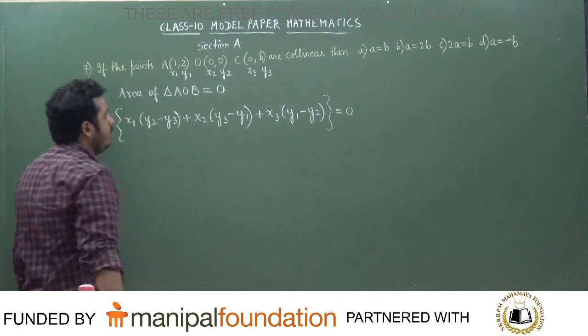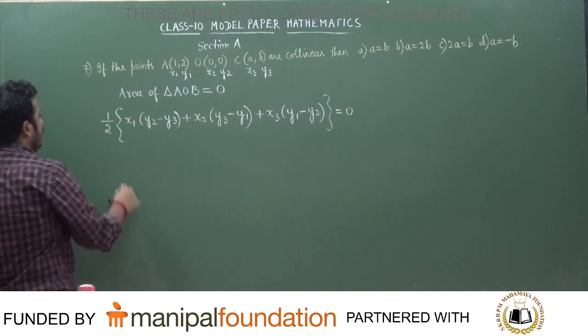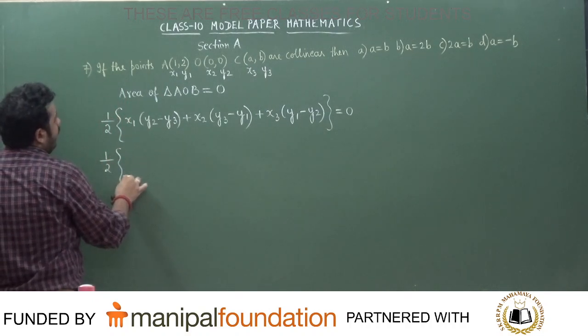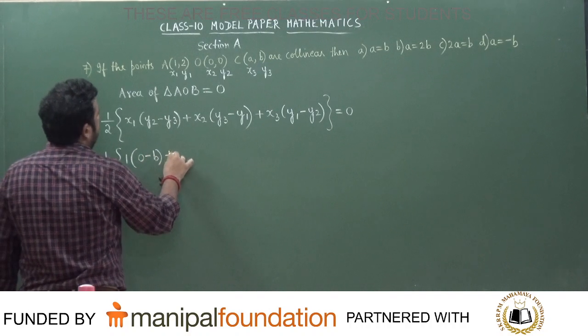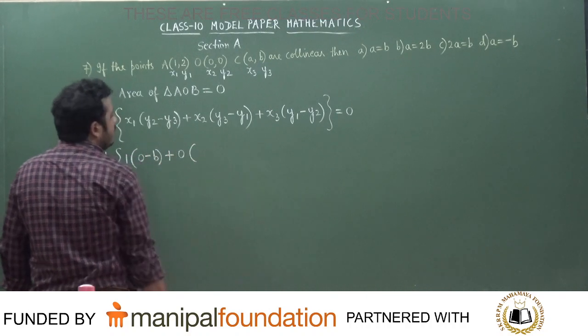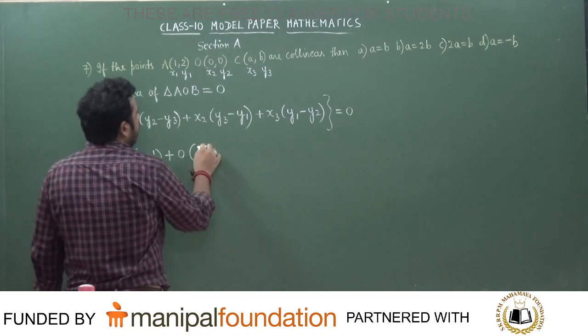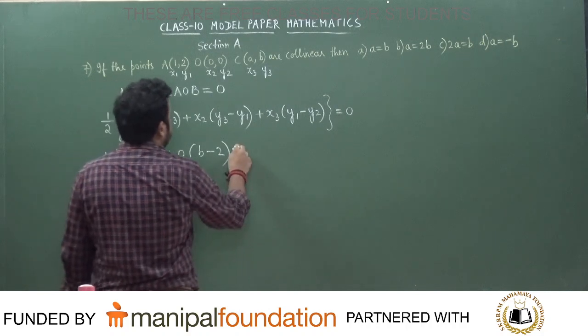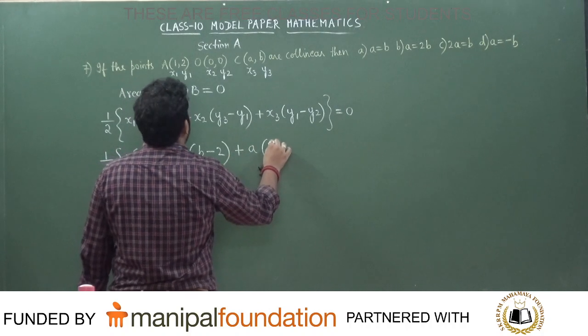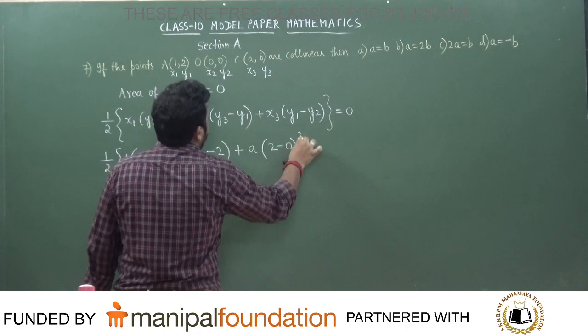Is it correct or not? This point will be x3, y3. So tell me, what is the answer that we get? Half into x1 into y2 minus y3, plus x2 into 0, into anything is 0 only, but still I'll write here, b minus y3 minus y1, plus x3, x3 is a, into 2 minus 0, that is equal to what is it students?